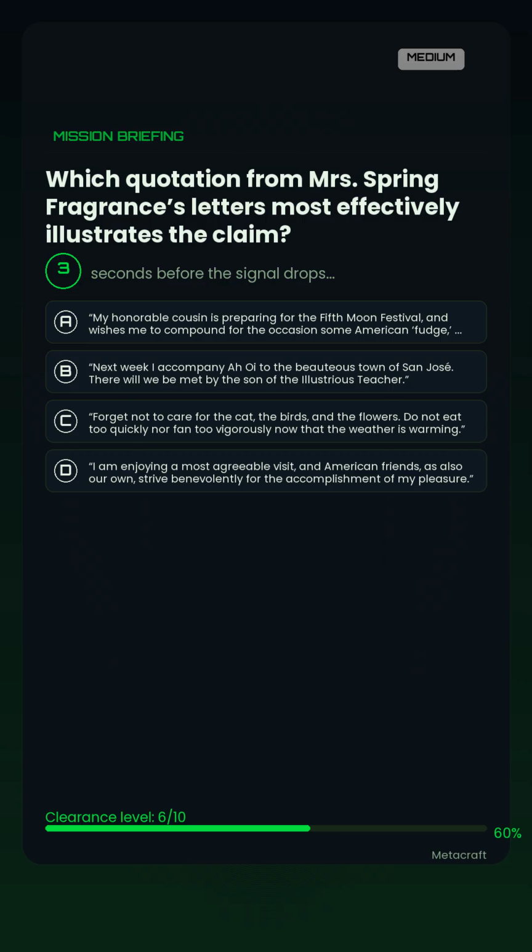Option B. Next week I accompany Aoi to the beauteous town of San Jose. There will we be met by the son of the illustrious teacher. Option C. Forget not to care for the cat, the birds, and the flowers. Do not eat too quickly nor fan too vigorously now that the weather is warming.